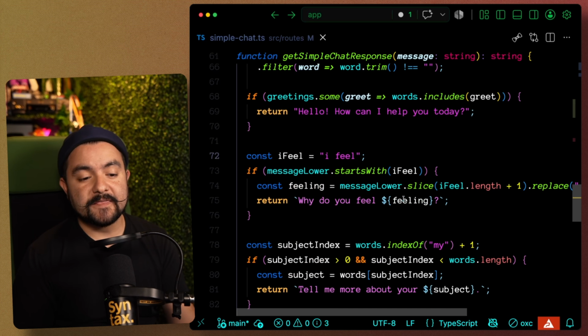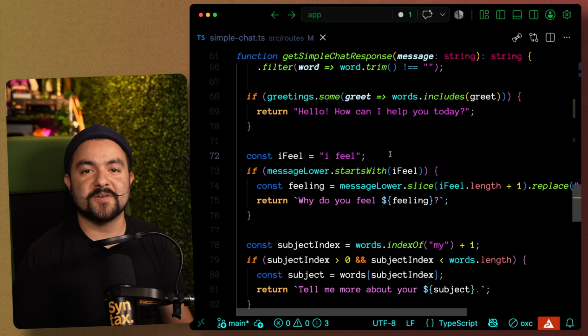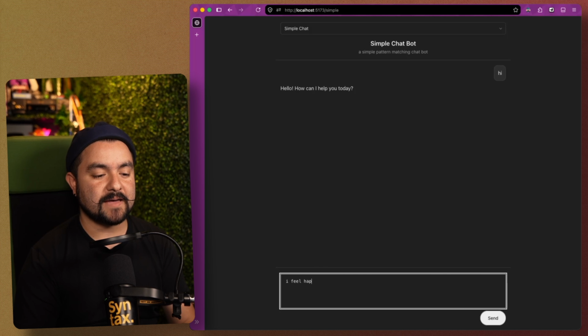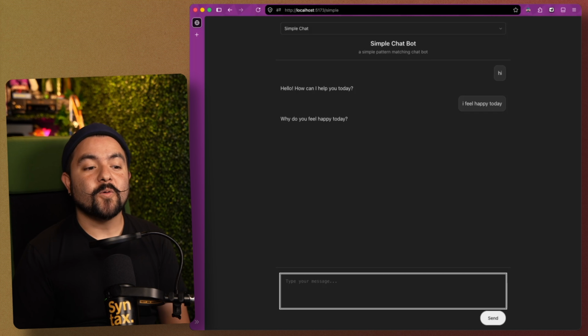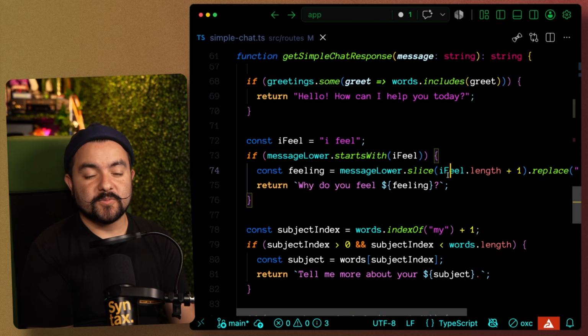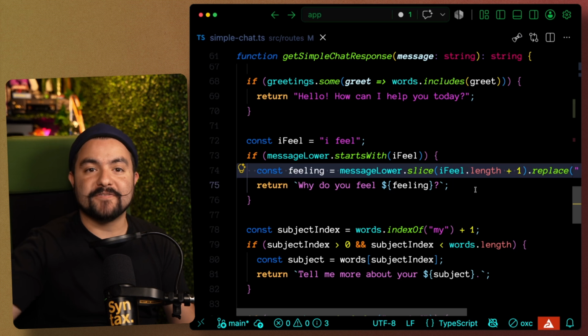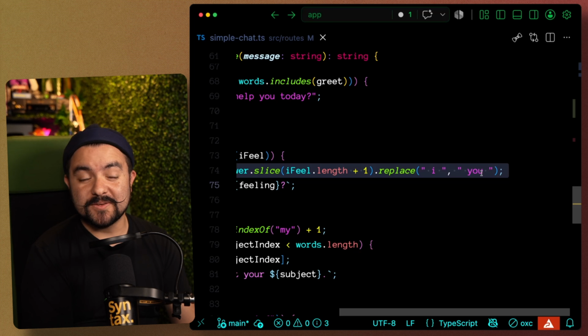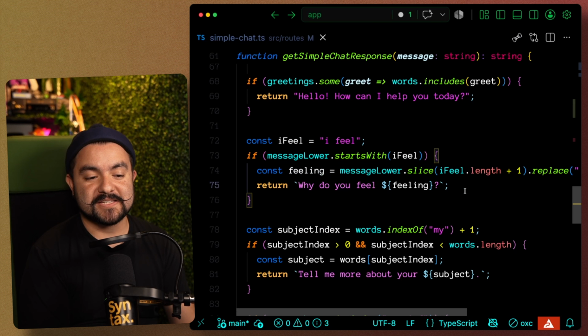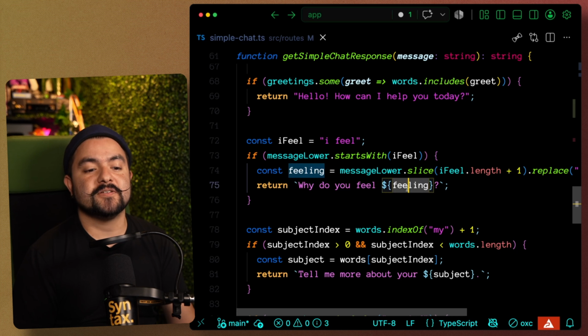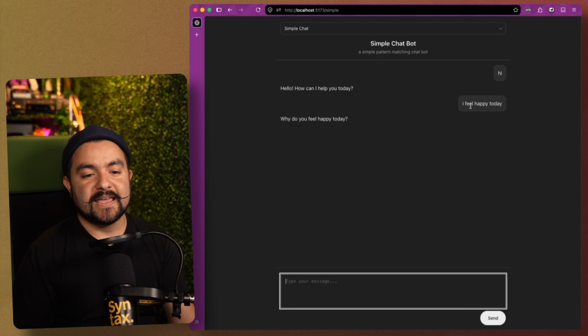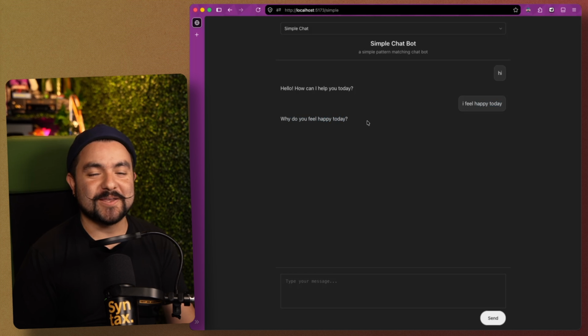The next thing is we basically look at the user's messages to determine how we can respond in various other ways. And the first check here is, does the user's message start with I feel? So I'll say, I feel happy today. And then it will respond, why do you feel happy today? So we essentially extract the thing after I feel. We replace any I's with U's. That way, if the therapist is responding, they say you instead of I. And then it simply responds with, why do you feel, plus the feeling that we extracted. So it extracted happy today, and so it said, why do you feel happy today?